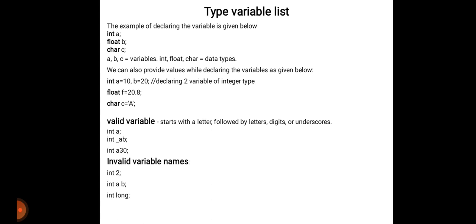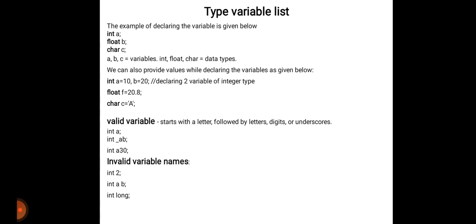Suppose integer A is equal to 10 and B is equal to 20. We are declaring two variables of integer type. Then float F is equal to 20.8, means we are declaring one variable of float type. Then character C is equal to A, means we are declaring one variable of character type. Then the next one is valid and invalid.